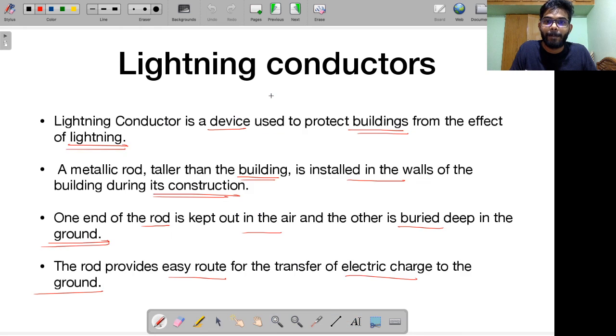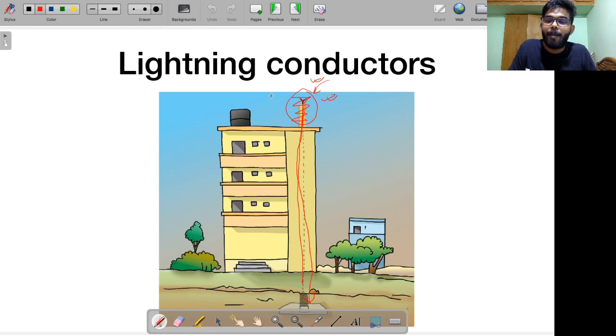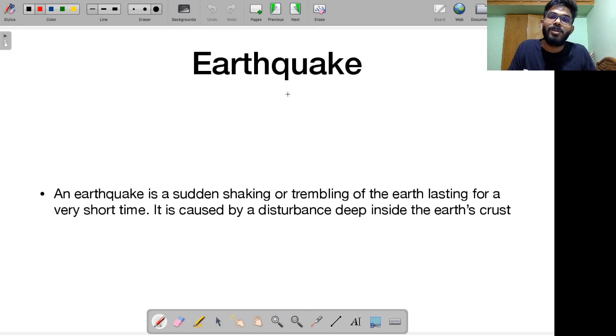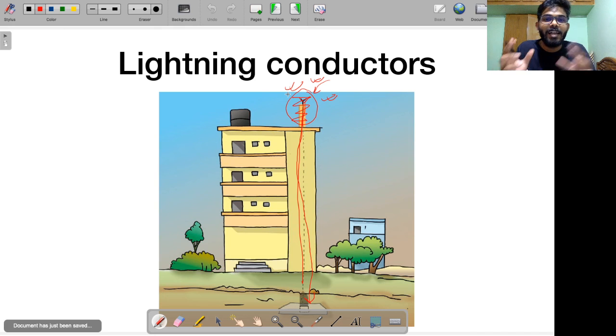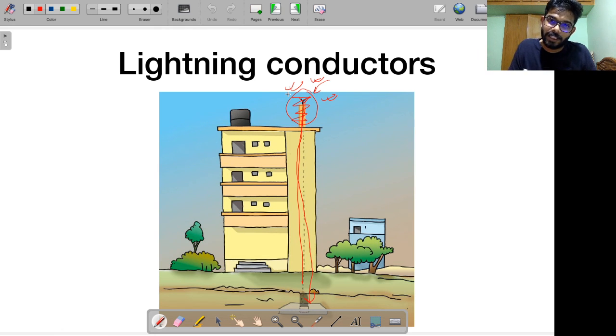Alright. So a long time ago, when there was a debate about religion and science, finally science won over religion. When all the religious buildings started installing lightning conductors, God was no longer saving them; it was actually science, as far as protection from lightning is concerned. So that's what it was often considered: when all the religious buildings started installing these lightning conductors, it was often considered a victory of science over religion, all right? So with this thought, let me leave you for today.